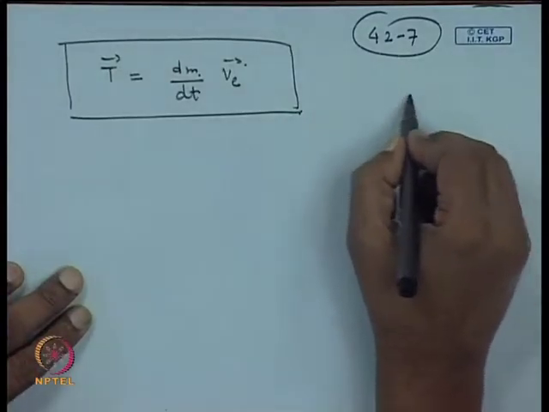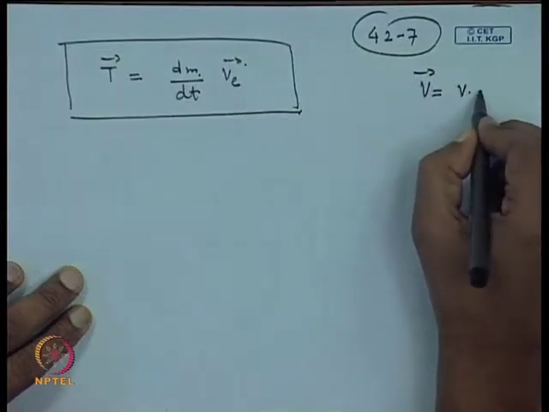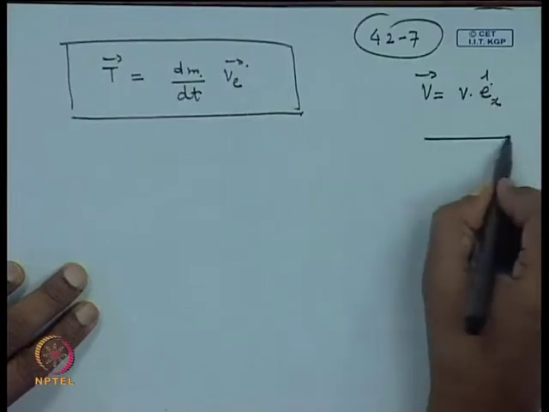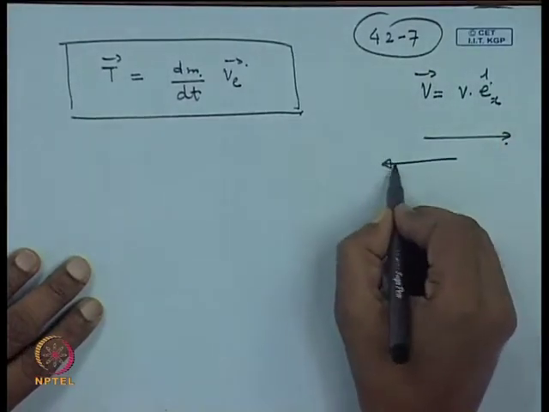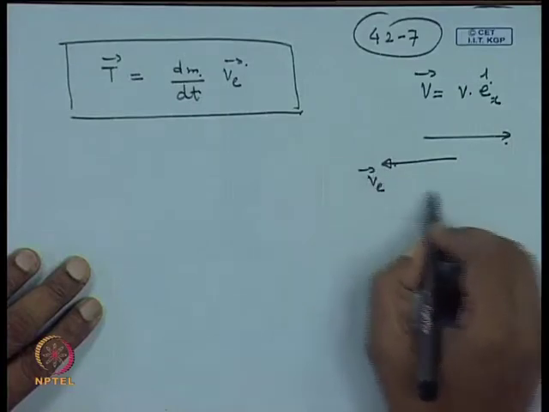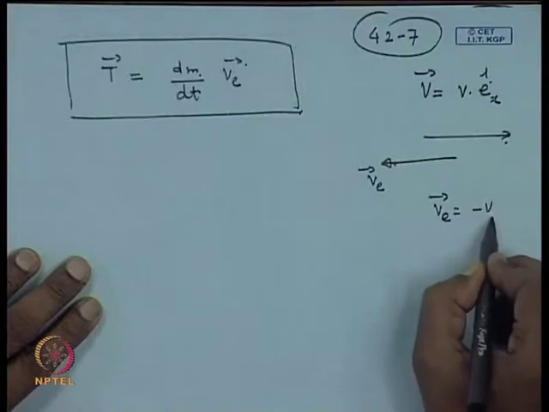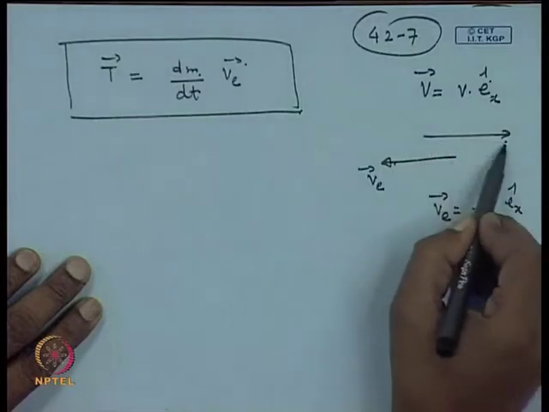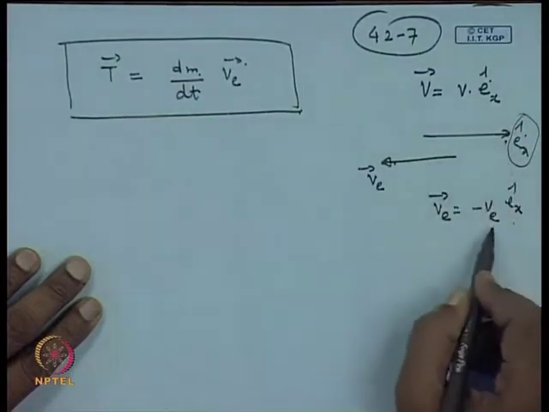Now, suppose V is equal to V times e x cap, which is indicating the positive x direction. If we assume that V is opposite to this, we can write V equal to minus V times e x cap, the opposite direction, where e x cap is the unit vector in the x direction.